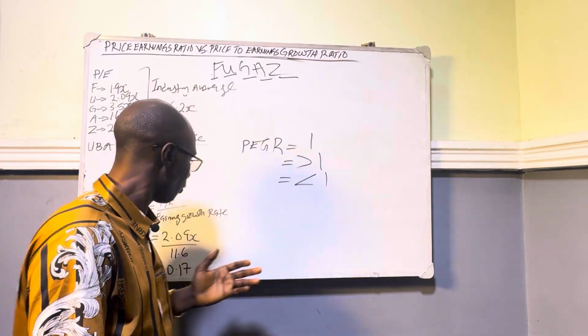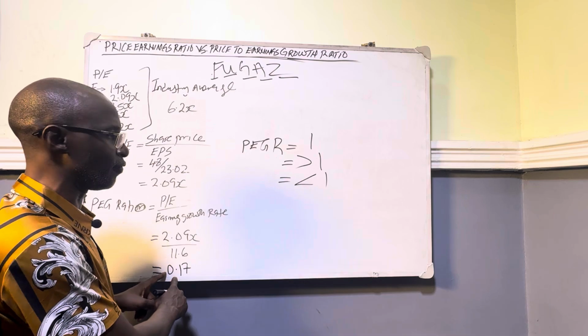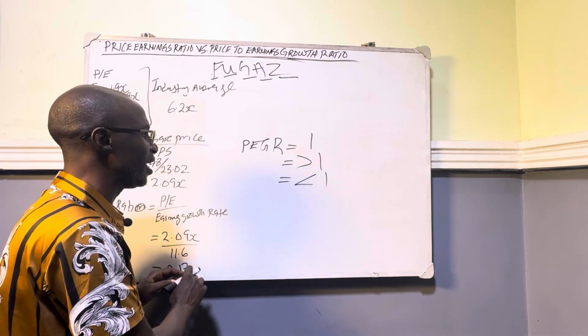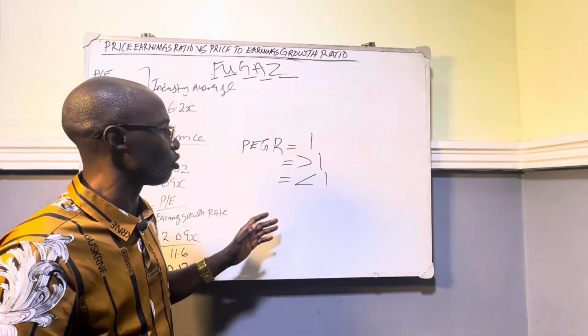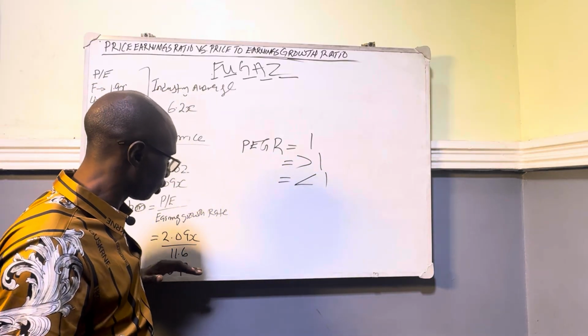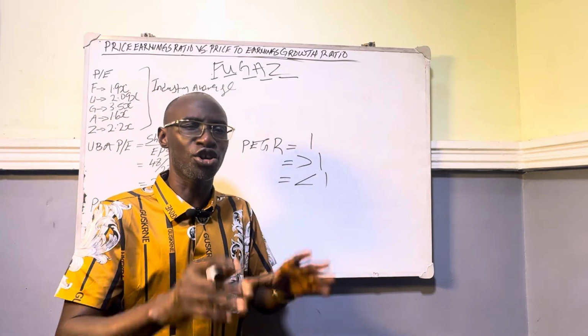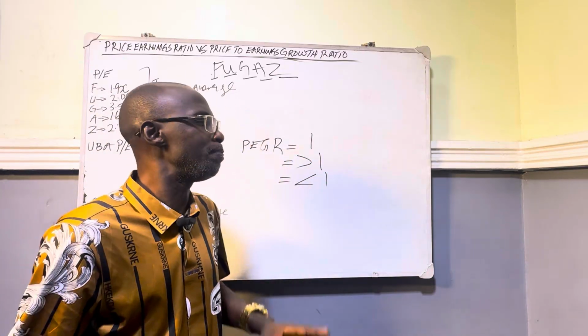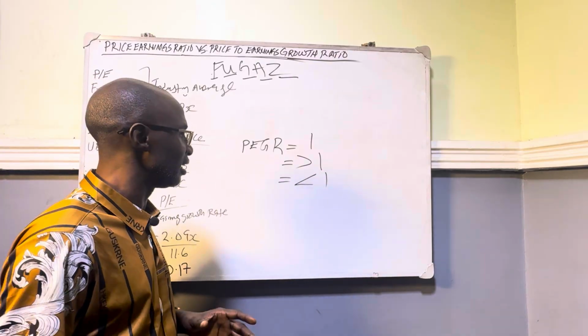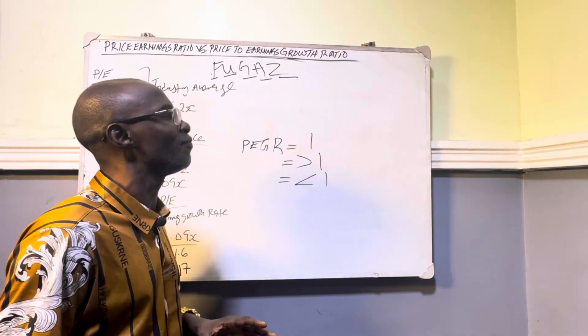And like what we have for UBA now, 0.17, which is less than 1. Because the PEG ratio of UBA is less than 1, we come to the conclusion, based on the rule of thumb, that the stock of UBA is grossly undervalued. You are paying 48 naira presently for the UBA bank share, it means that you are buying it very cheap compared